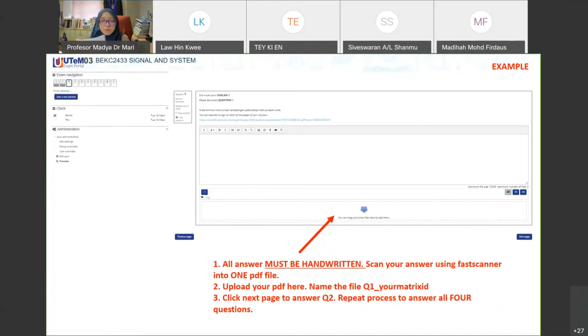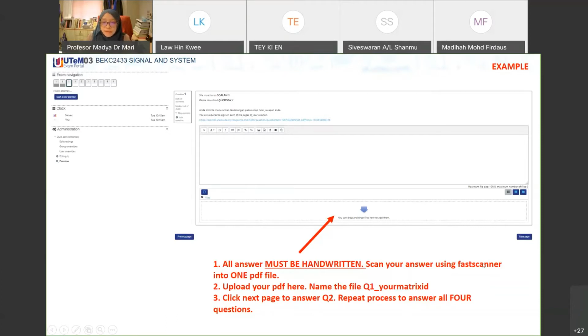This one I would like to remind all students. For the final exam, the answer cannot be typed. You must submit handwritten answers, scanned. Scan your answer using Fast Scanner or any other app that you use to convert to PDF, and upload in PDF format. When you upload the file, I suggest that you name the file for question 1 as question 1 and your name, and for question 2, name it as question 2 and your name.